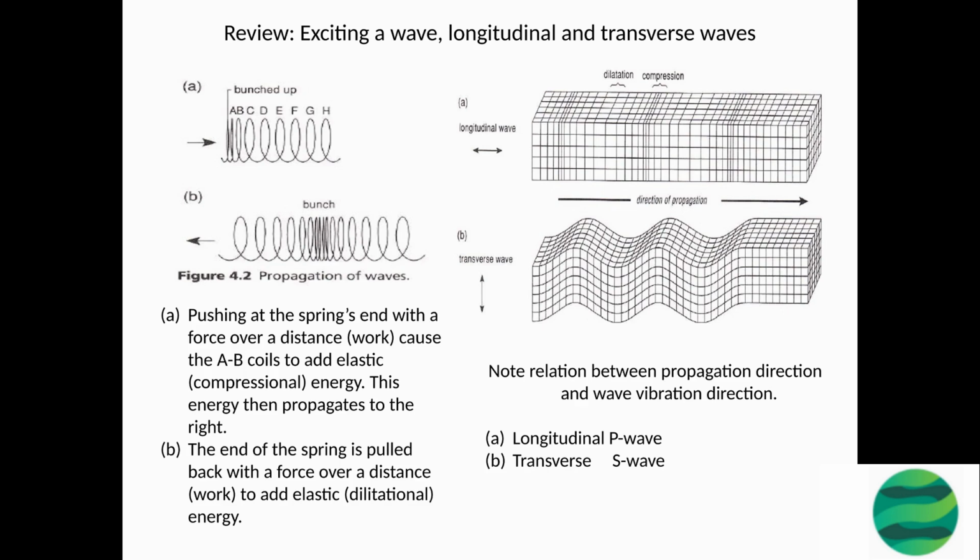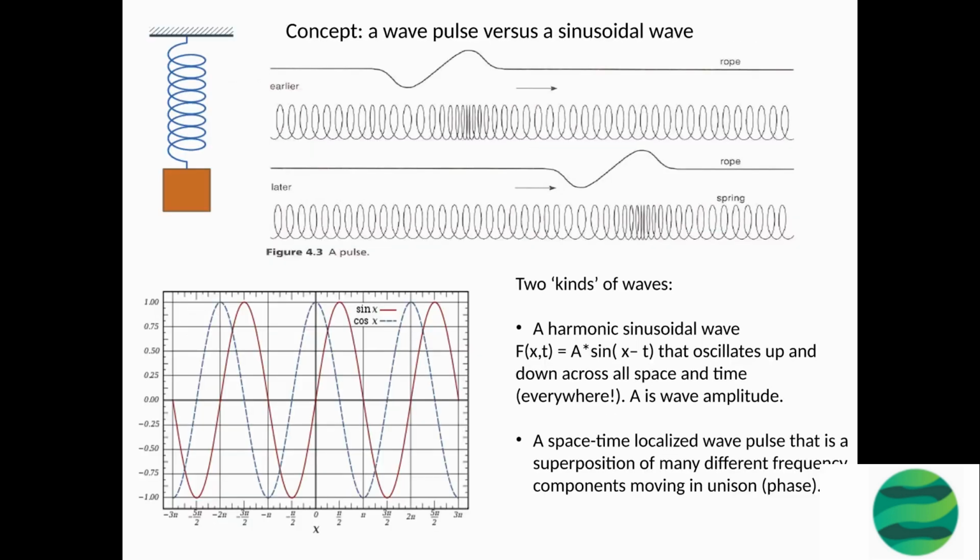A harmonic sinusoidal wave is a type of wave that oscillates in a smooth, repetitive manner, characterized by a single frequency and a constant amplitude. The equation f(x,t) = A sin(xt) represents a harmonic sinusoidal wave, where A is the amplitude of the wave and x and t are the space and time coordinates, respectively. This type of wave oscillates up and down across all space and time, meaning it exists everywhere.